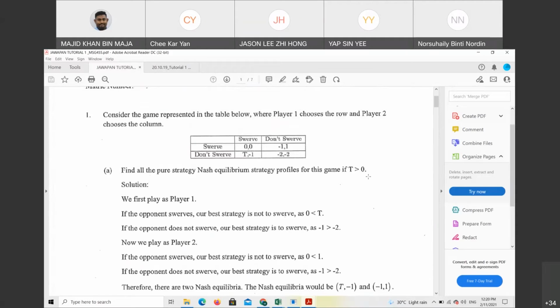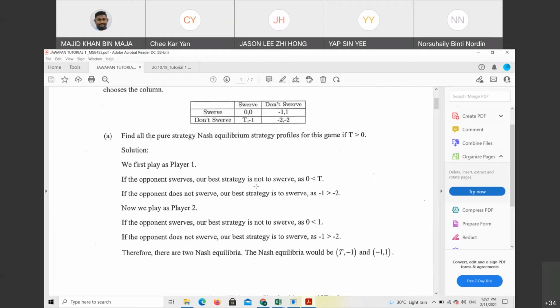Previously, when we look at T more than 0, for question number A, for finding the pure strategy, right? When we play as player 1, if the opponent chooses swerve, our best strategy is not swerve. Betul tak? Kedua, when the opponent plays don't swerve, our best strategy is to play swerve. Betul tak? Ini clear tak? Clear.